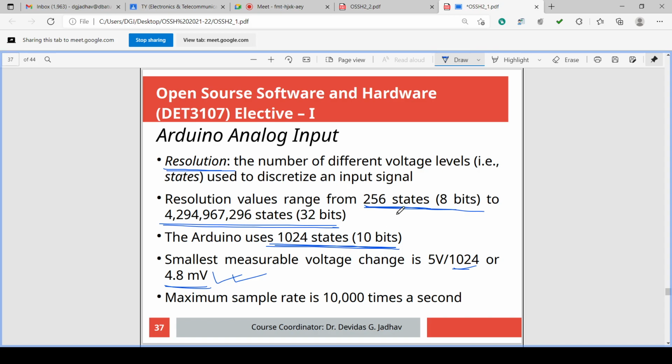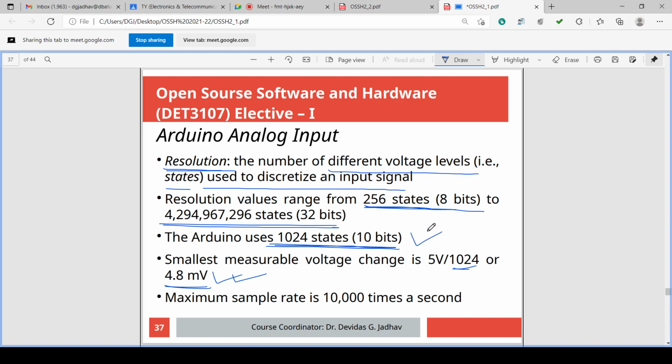What do you mean by resolution? The number of different voltage levels, that is the states, used to discretize the input analog signal. Discretize. Whenever a continuous signal is there, we divide that signal into our predefined levels. That is called discretization.